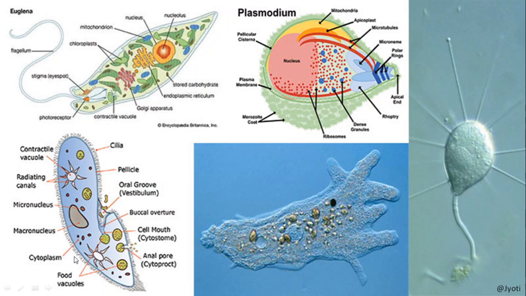Here you can see paramecium, a shoe-shaped organism, and in all the cases you can see the contractile vacuoles are there. So they maintain osmoregulation or water balance. And here the common one that you know is amoeba.